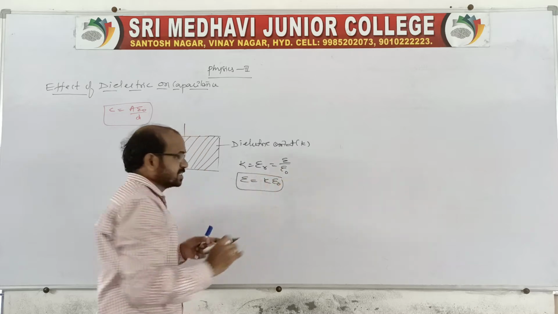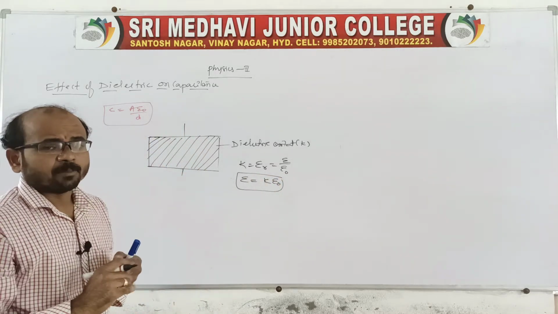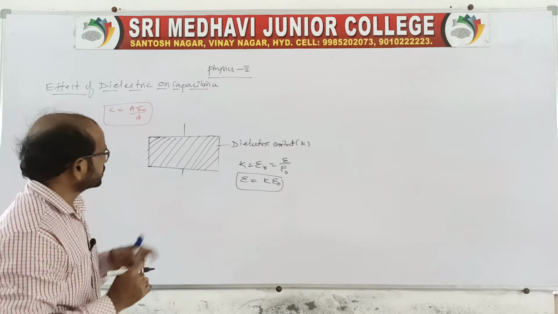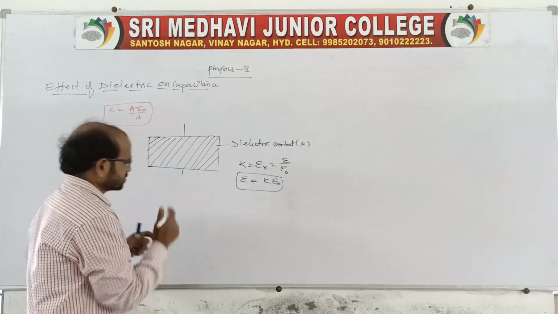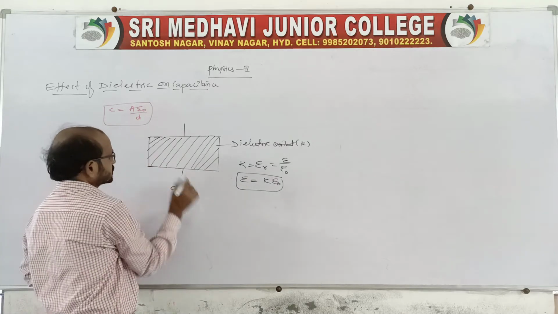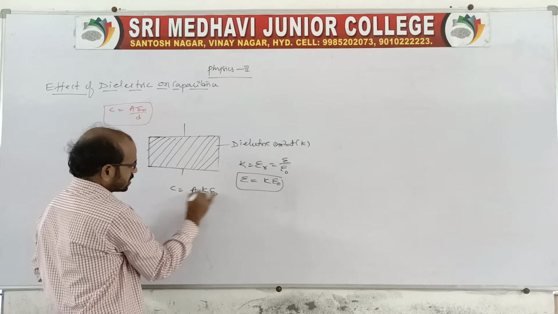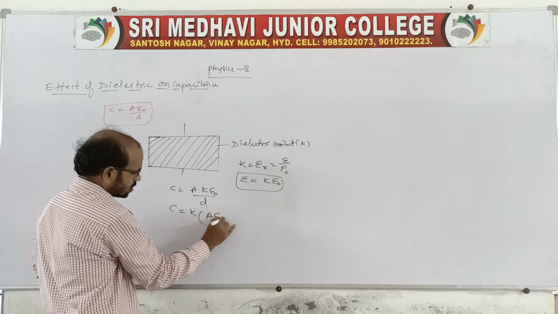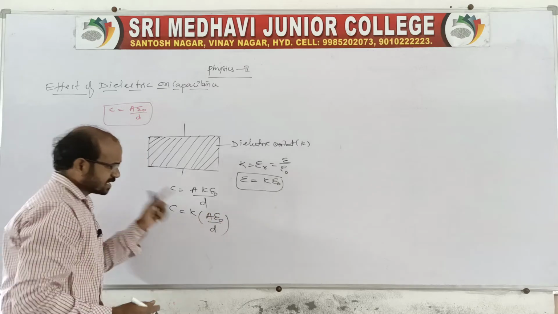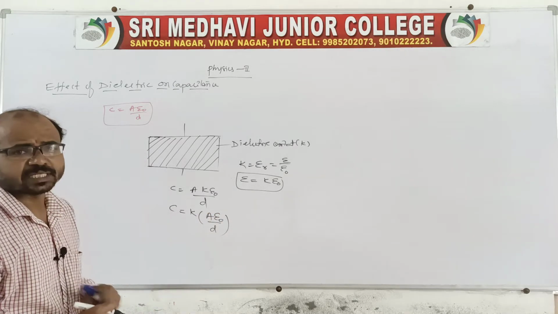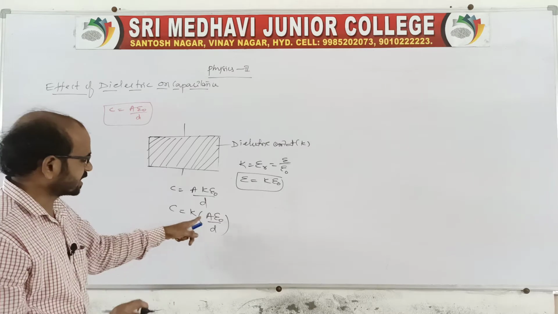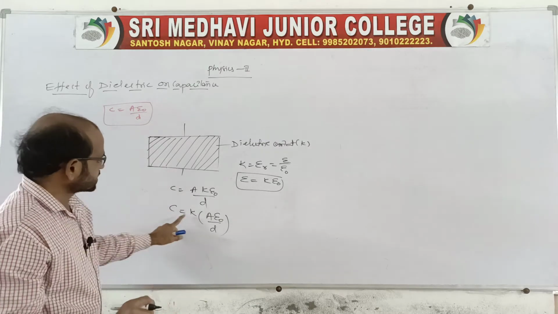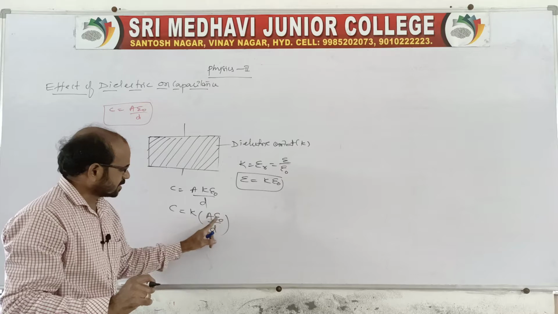When a medium other than air or vacuum is present, epsilon is equal to K epsilon naught. Therefore C is equal to A into K epsilon naught by D, whereas for air it is A epsilon naught by D. When a dielectric is introduced completely without any air gap, C is equal to K into A epsilon naught by D.